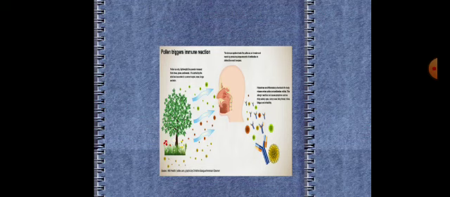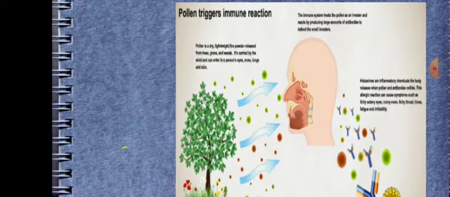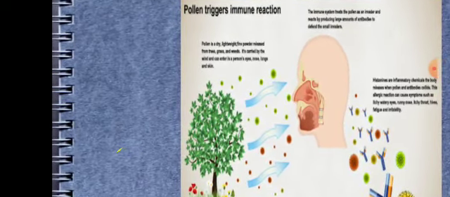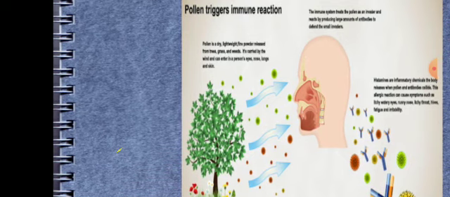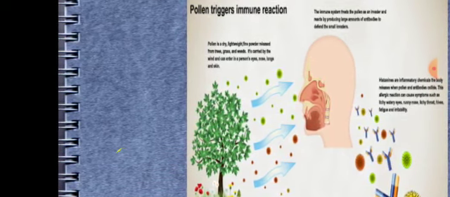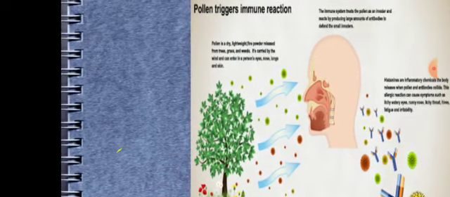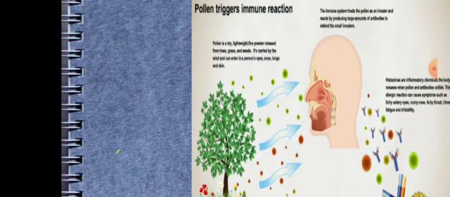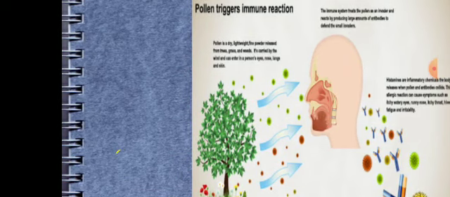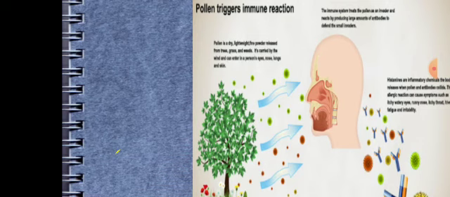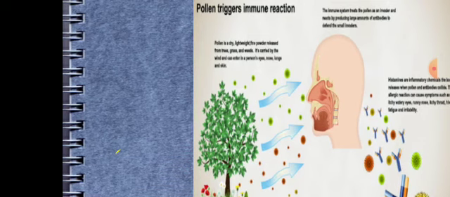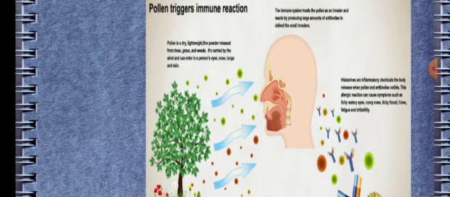When these allergens, you can see this picture, enter into our body through any route, whether it is nose, mouth or skin, they trigger our immune system, which produces or generates antibodies and chemicals and produces allergic reactions and symptoms.